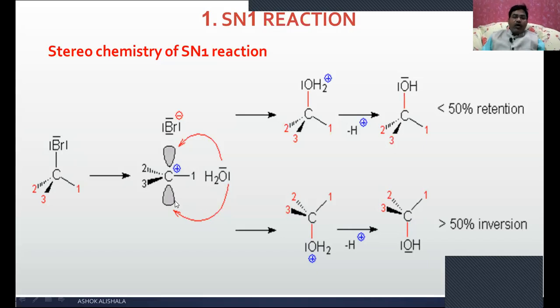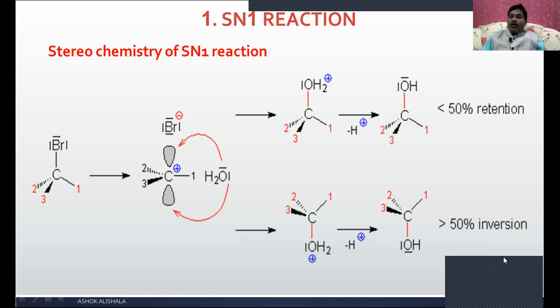Suppose it is added opposite to the bromide ion, on the opposite face. Then in the second step you will get this oxonium ion, and after losing the proton, you will get this compound. The position of the OH minus nucleophile is quite opposite to the bromide ion where it was in the reactant. That's why it is called inversion of the configuration. What happens here? It is 50% retention and 50% inversion.